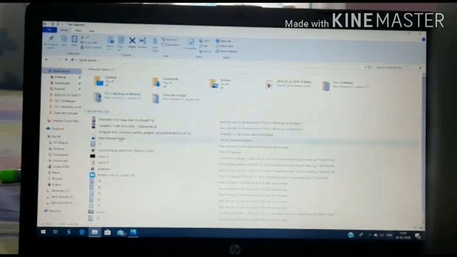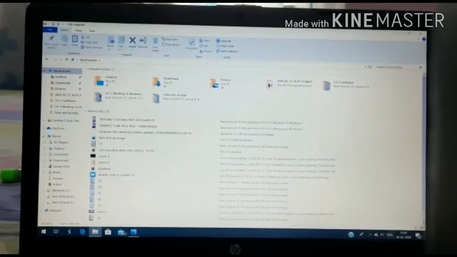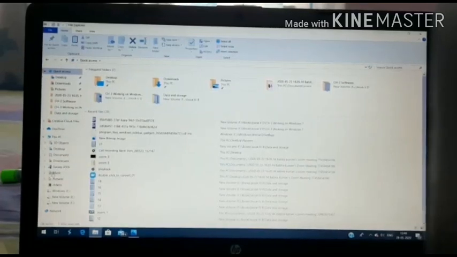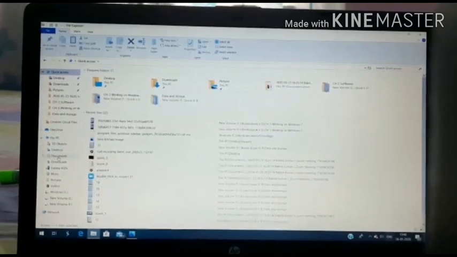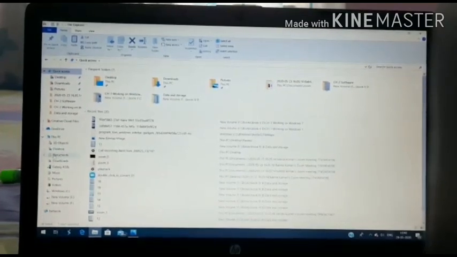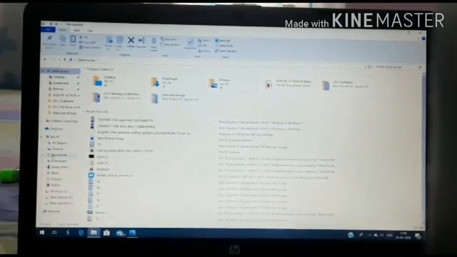And now I will show you how to pin a program. You can see on the left hand side, a number of programs and folders are there. We can go to the documents again from the left side.